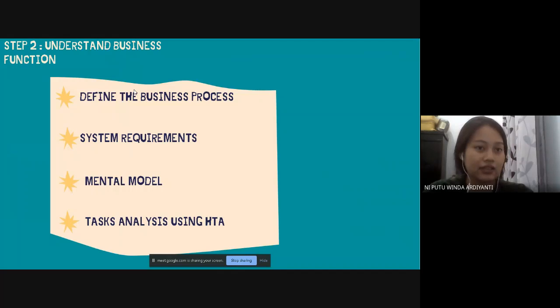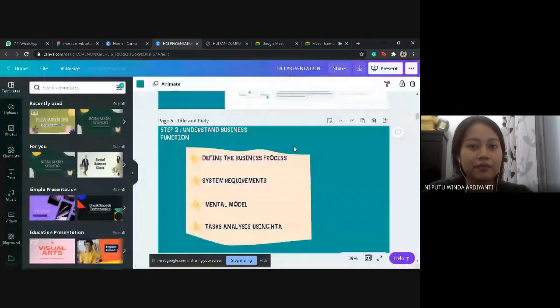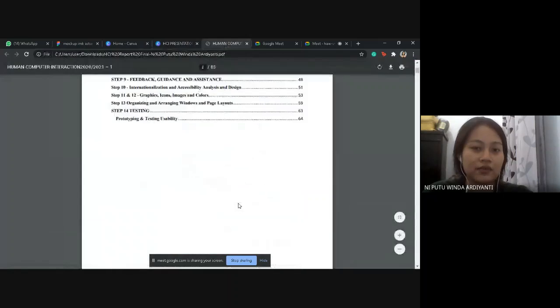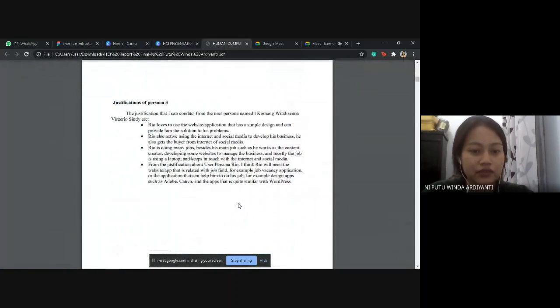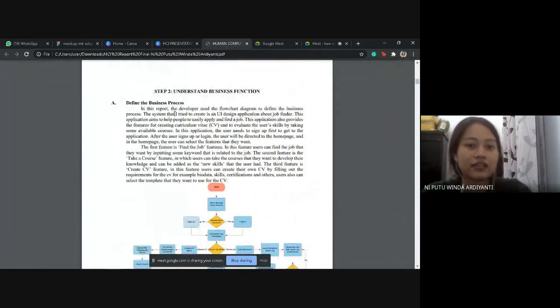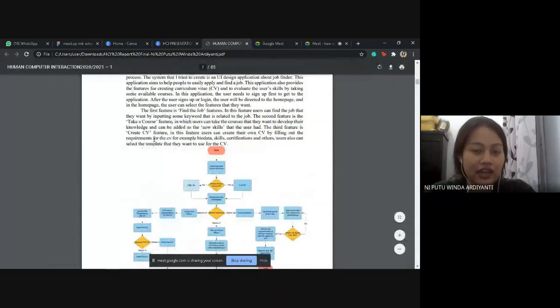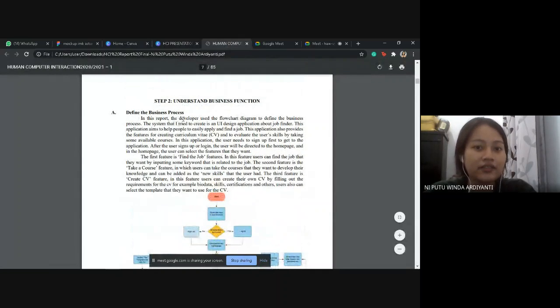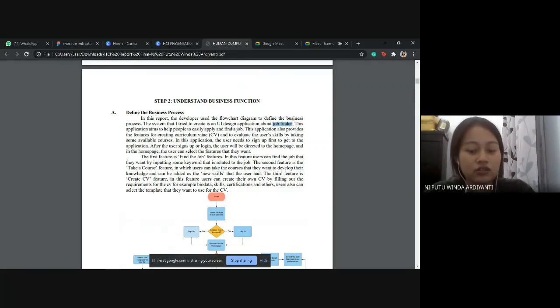After that, step 2 is understanding the business function. When I try to understand the business function, the developer uses a flowchart diagram to define the business process, where the system that I try to create is a UI design application about job finder, since our user personas need a job finder application.